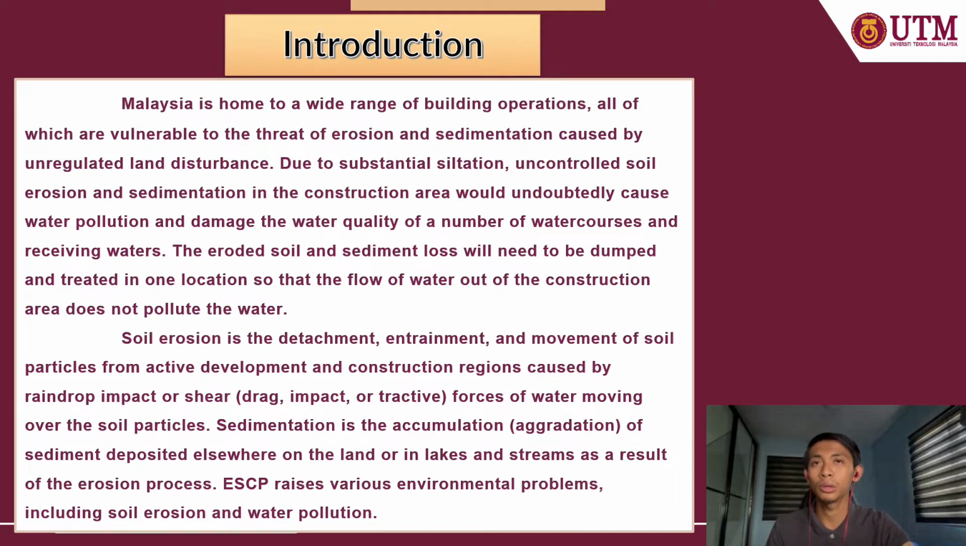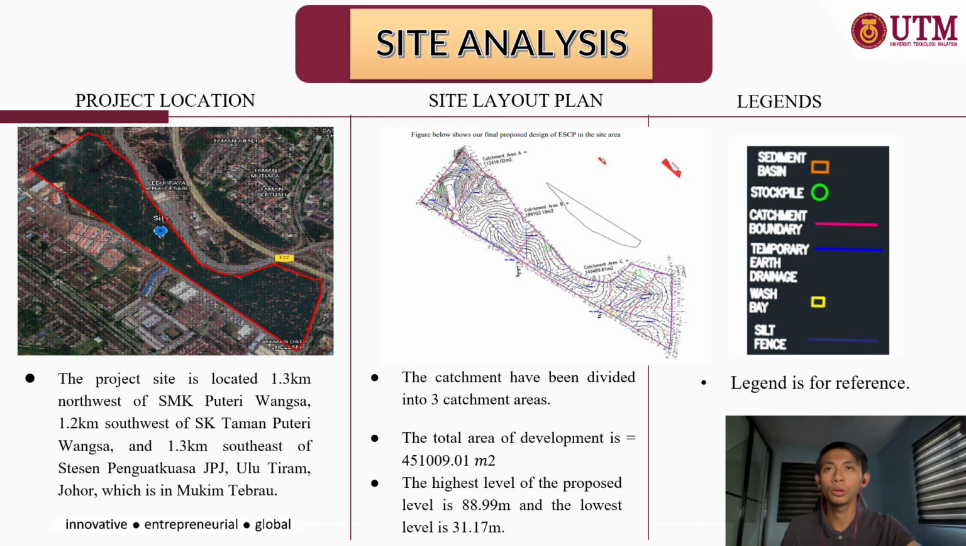Soil erosion happens when raindrops hit the soil or when water moves over the soil and causes shear. This causes soil particles to break off, get cut off and move. Sedimentation is the process by which sediment that has been moved by erosion is dumped elsewhere on the land, in the lake or stream, and builds up. The SCP brings up several problems with the environment such as soil erosion and water pollution. Now we move on to the site analysis.